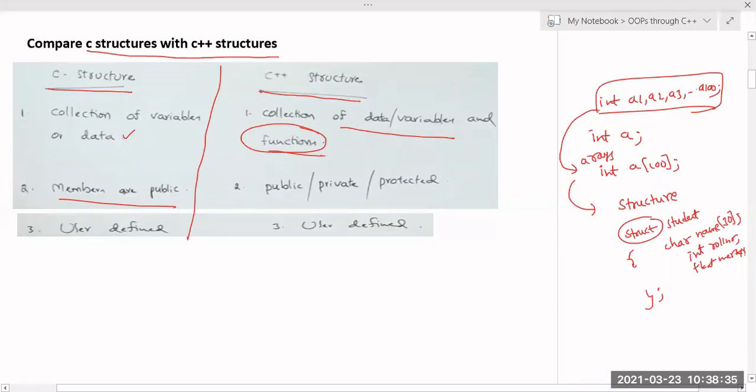Because there is no data hiding in C, all the members are by default public, so everyone can access them outside the structure also. But in C++, I can use access specifiers, that is public, private, or protected. By default, if you didn't specify, then private, the same as a class. In a structure also, if you didn't specify, those are private by default. And this is also a user defined data type. Okay, is that clear?